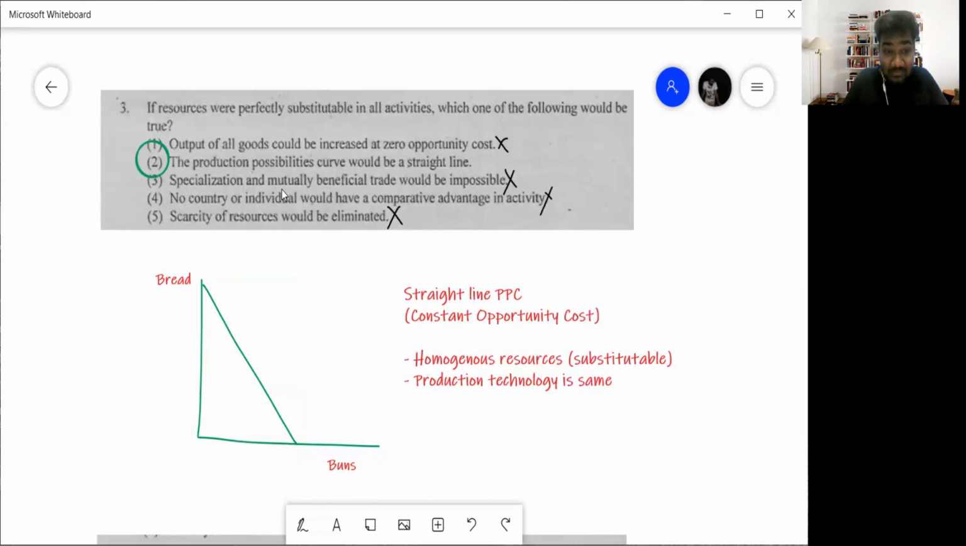Look at the other one. Specialization and mutually beneficial trade would be impossible. That is a different story. We'll talk about that in unit number 9 and 10. No country or individual would have a comparative advantage. Again, unit number 9 and 10. Scarcity would be eliminated.